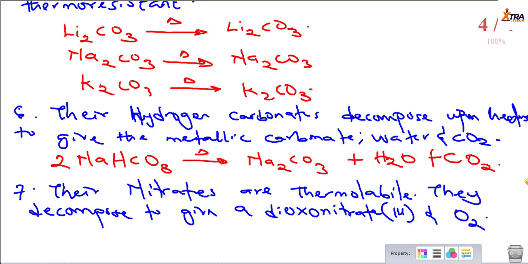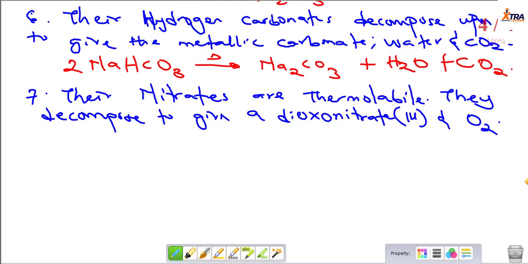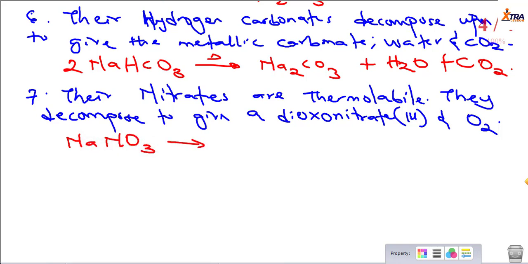All right, I hope this information is not too much. Now, let's see. If you have sodium nitrate, this is a trioxonitrate V salt. The trioxonitrate V salts are thermolabile, which means that they decompose upon heating to give a dioxonitrate III salt, and it gives us oxygen gas.